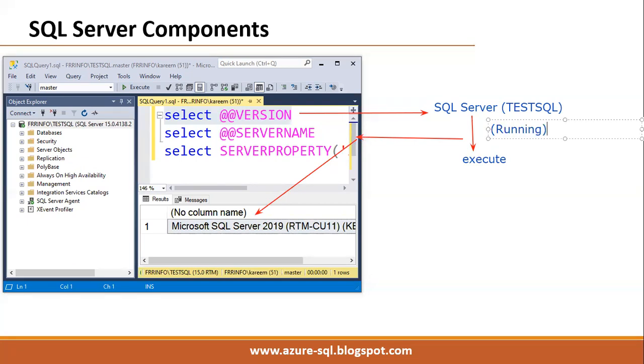Tomorrow, if I stop this SQL Server service, then if the SQL Server service is not running, can we run the commands through SSMS or can't we?